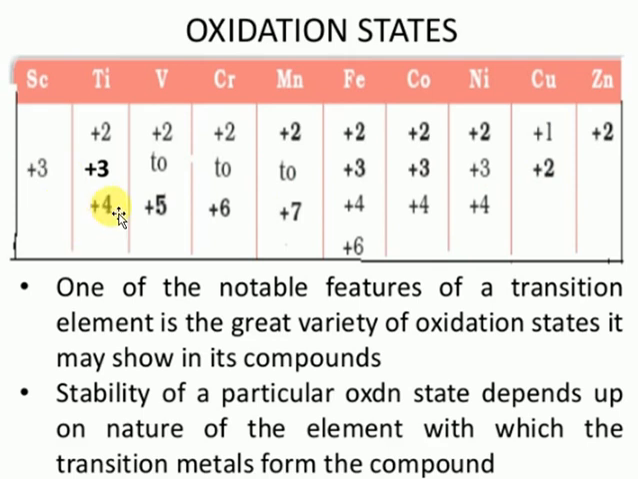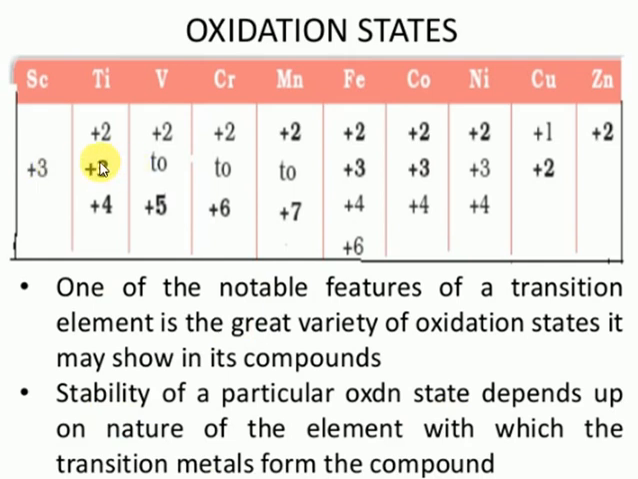Consider titanium to nickel, plus 4 only. Vanadium: just consider vanadium plus 5 only will come, plus vanadium to manganese. Now consider plus 6 will come, for chromium, manganese and iron, plus 6 will come. The stability of a particular oxidation state is very clear: plus 3 oxidation state is more stable for scandium.